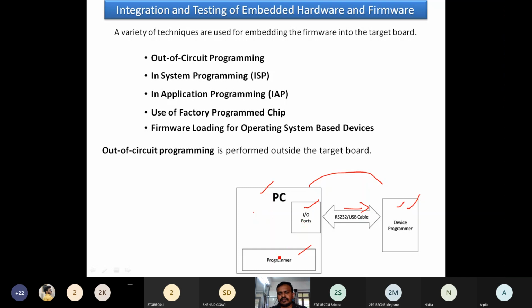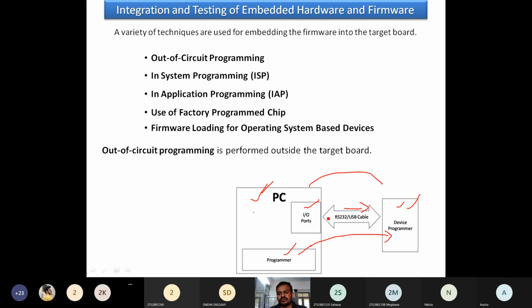Whatever program is written in the programmer is then dumped into this particular chip, which is available outside this PC, on what we may call the target board.